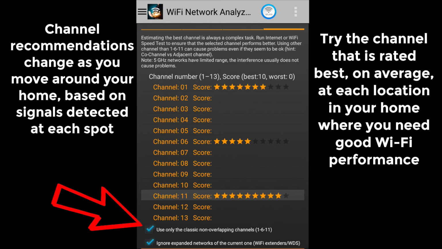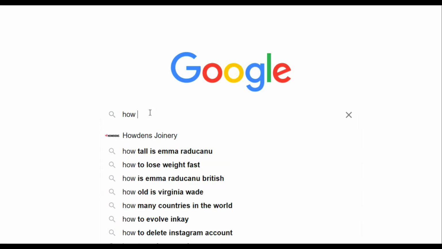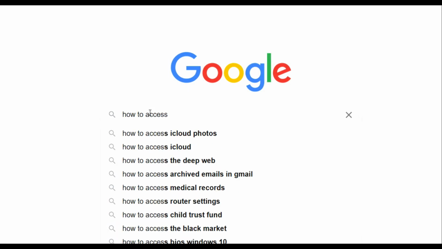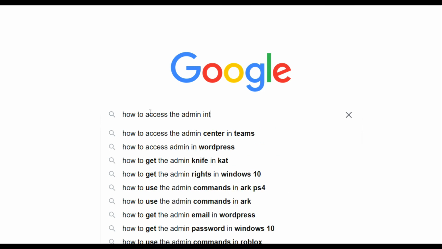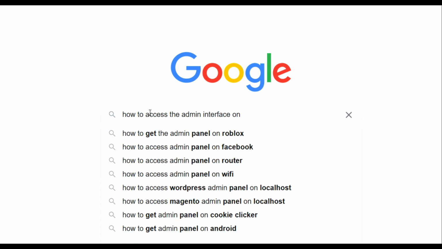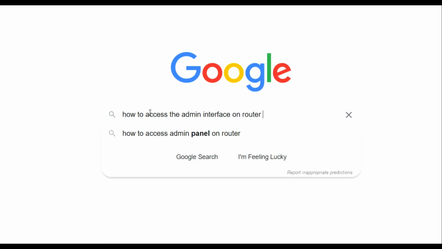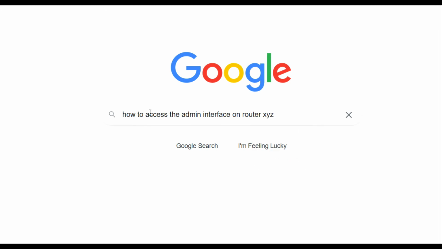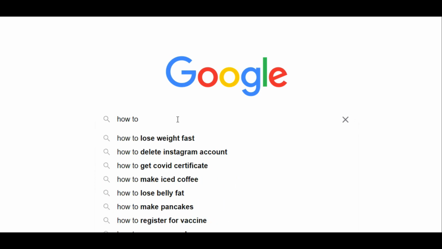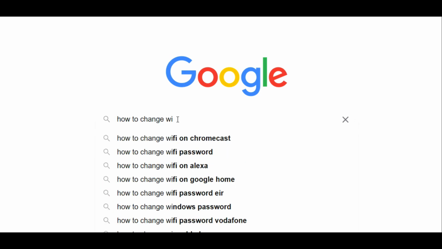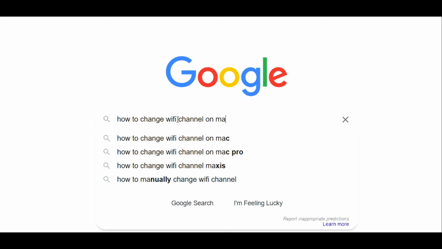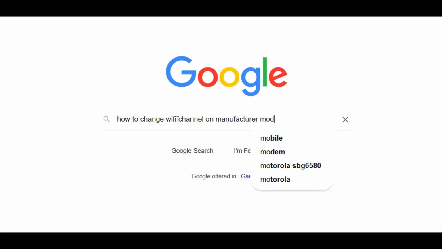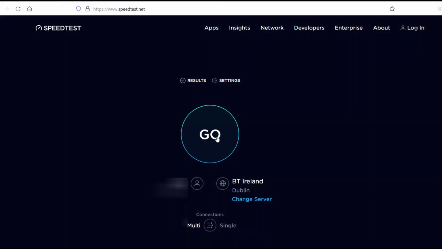If you find that your home Wi-Fi could be on a better 2.4 GHz channel, you will need to access the administration interface on your router or access point to change it. This is done slightly differently on every model of router or access point. The make, model, and often the original admin password is usually printed on a sticker on the base of the device. You will need to refer to the user manual or Google the steps to change the Wi-Fi channel on your device. You should always test the speed of your Wi-Fi before and after making a change.